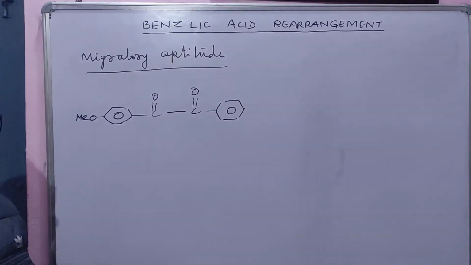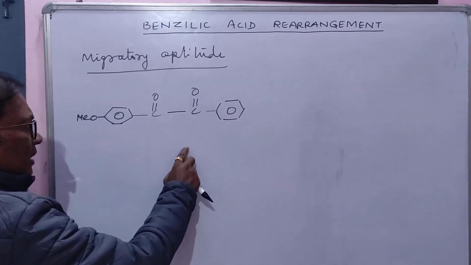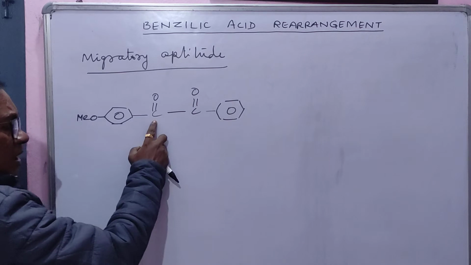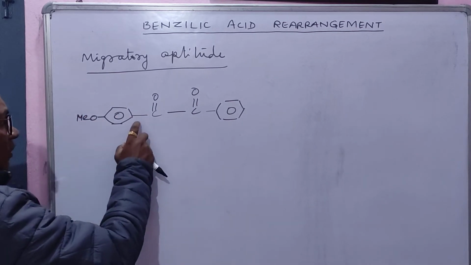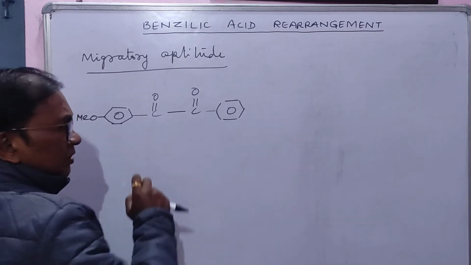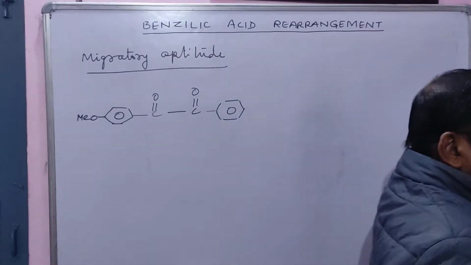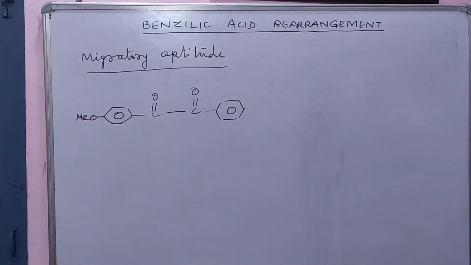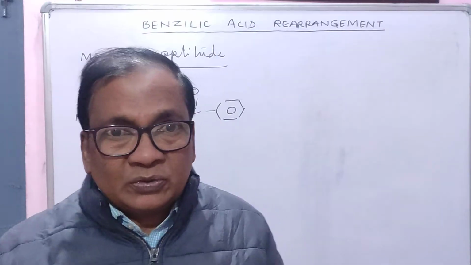Now question arises that whether this phenyl will migrate from here to here, or this para-methoxyphenyl group will migrate from here to here. Question is this, and that's why I have written the subheading, migratory aptitude.